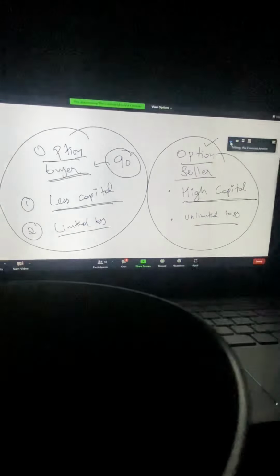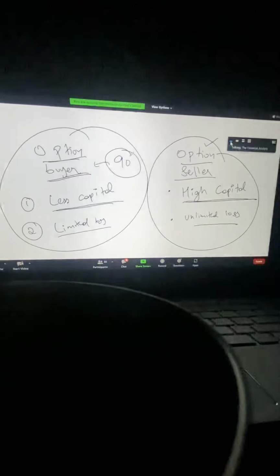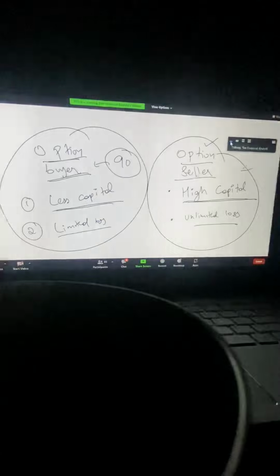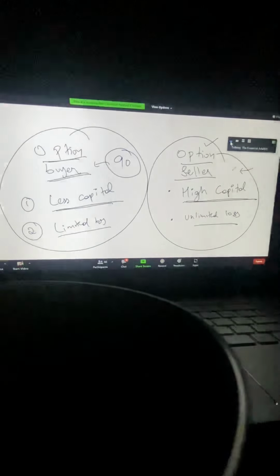It's not necessary that high capital means good knowledge, but for a fact most of your big players are option sellers, and that is why option selling has to be given more preference.